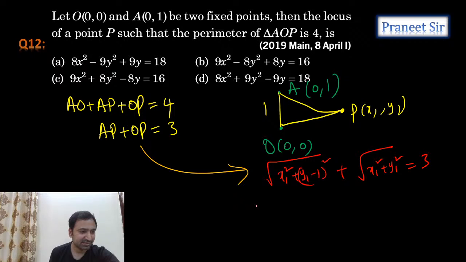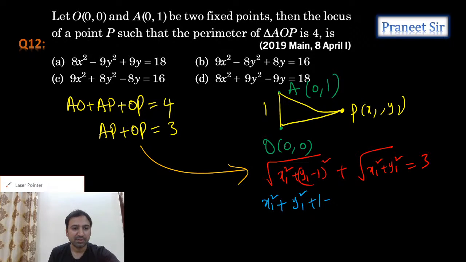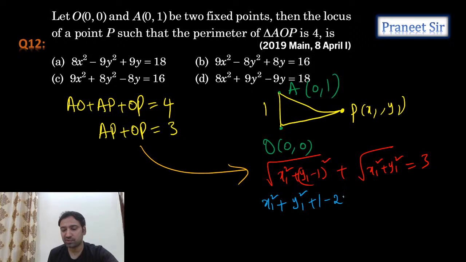So I can send one term to the right hand side and then square it. x1 square plus y1 square plus 1 minus 2y1 is equal to 9 plus x1 square plus y1 square minus 6 times square root of x1 square plus y1 square.